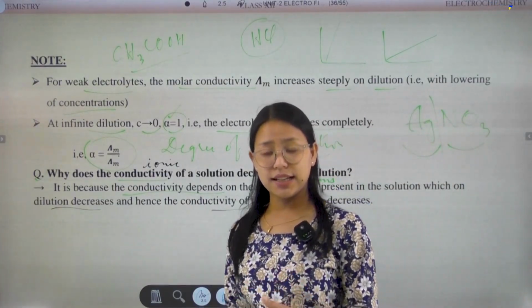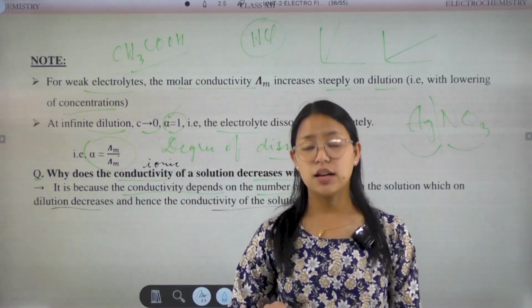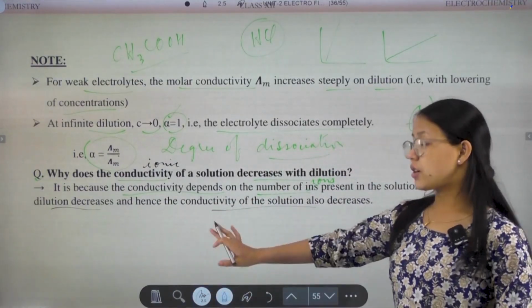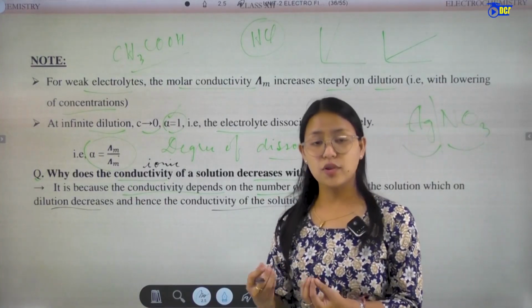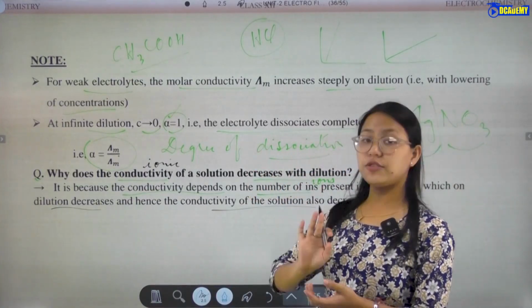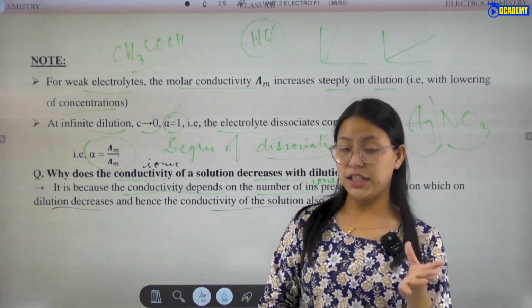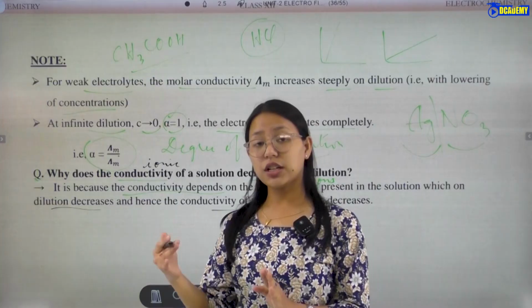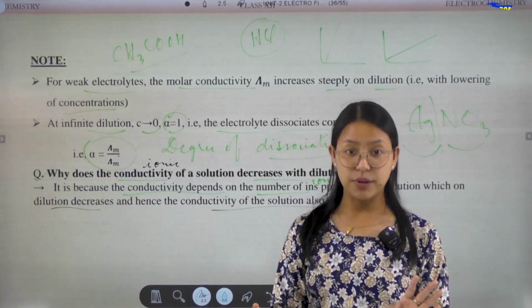With dilution the overall concentration decreases, so the conductivity also decreases. It is a concept based question, so minor questions may come. Like the factors on which ionic conductivity depends, for example temperature. With the decrease of the temperature ionic conductivity will increase.